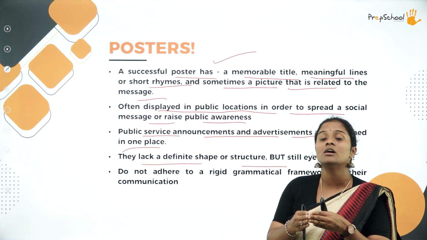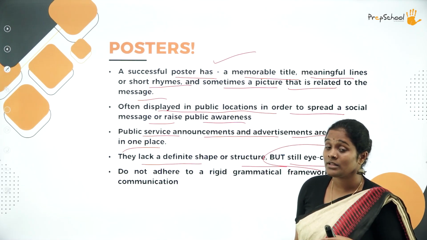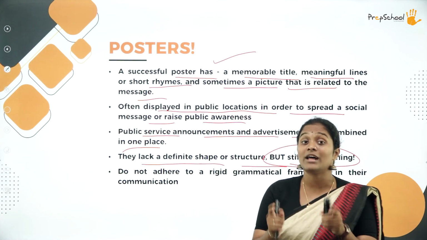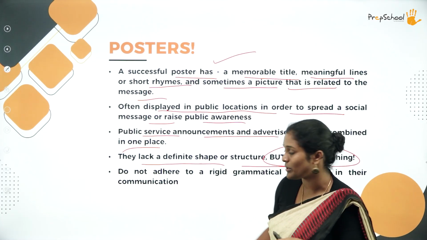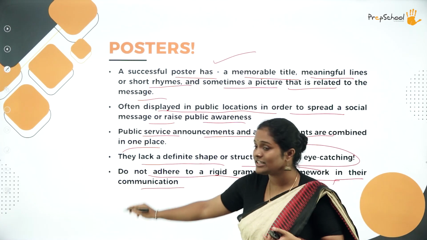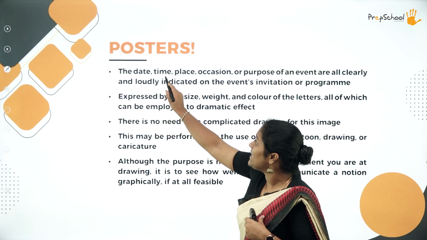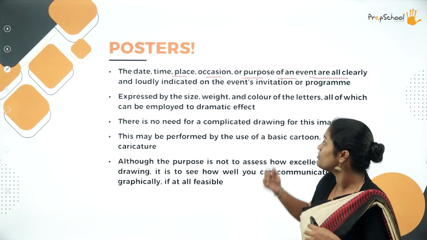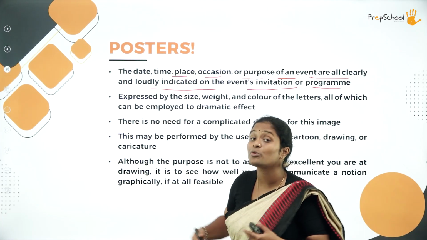But this one is to the larger audience, right? So, but still it should be eye-catching. You can't take it for granted just because it doesn't have a particular structure or shape. Now that puts a lot of pressure on you. Yet you have to make the readers give attention to it. It doesn't adhere to a rigid grammatical framework in the communication as well, right? So let's look at what are the things that it should have. Date, time, place, occasion, purpose of a poster should be put up in it, or purpose of the event should be put up in it, loudly indicated on the event's invitation or what is the program about.